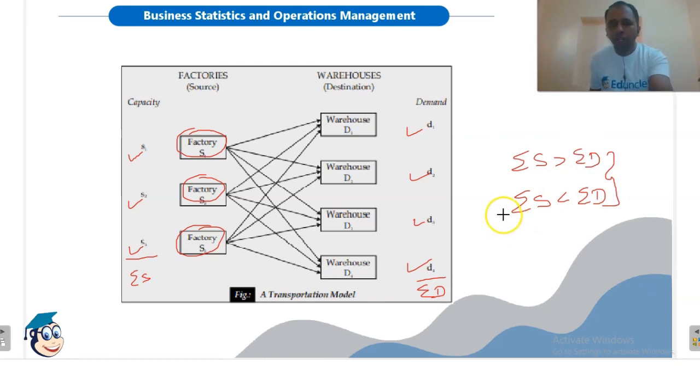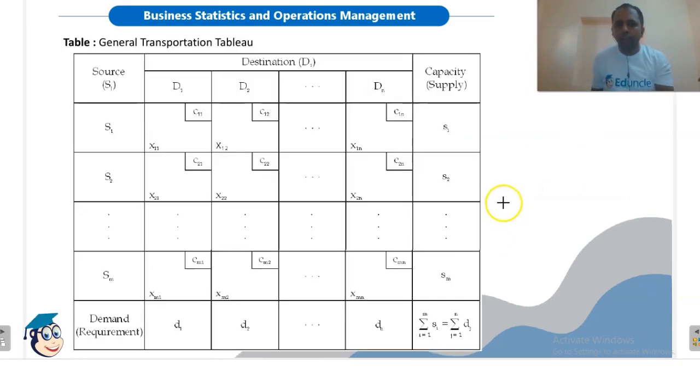Now if we convert this model into a tabular format, we will get a table like this. This is a general transportation table. Here S1, S2 up to SM are M sources from where we are supplying the goods, and D1, D2 up to Dn are N destinations, the places where we are supplying the goods from these sources.